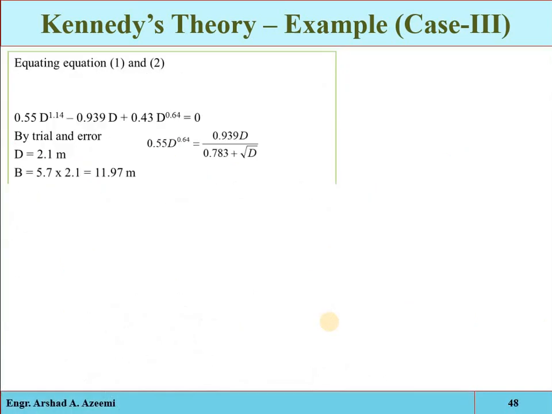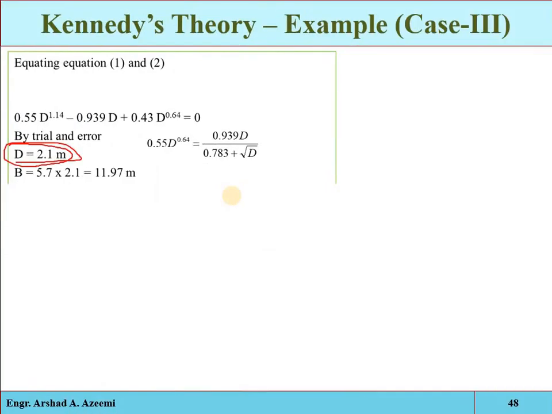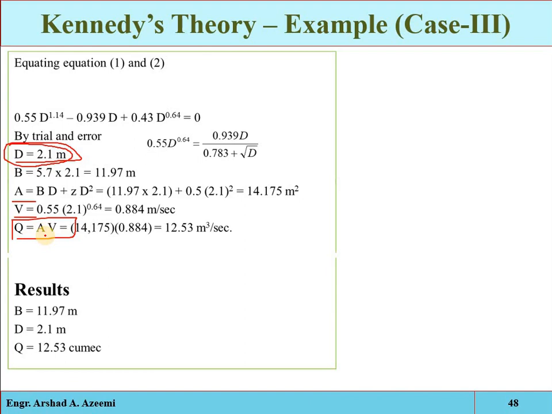So we get the value of D, that is 2.1 meter. Clear? Now just put the 2.1 meter here, so you will get the width. Put that 2.1 here, so you will get the critical velocity. Also you will get the area once you get the values of B and D. So that will be the area, and that is the velocity. Now Q is equal to AV, so you will find the discharge. So that is the result: B, D, and Q.